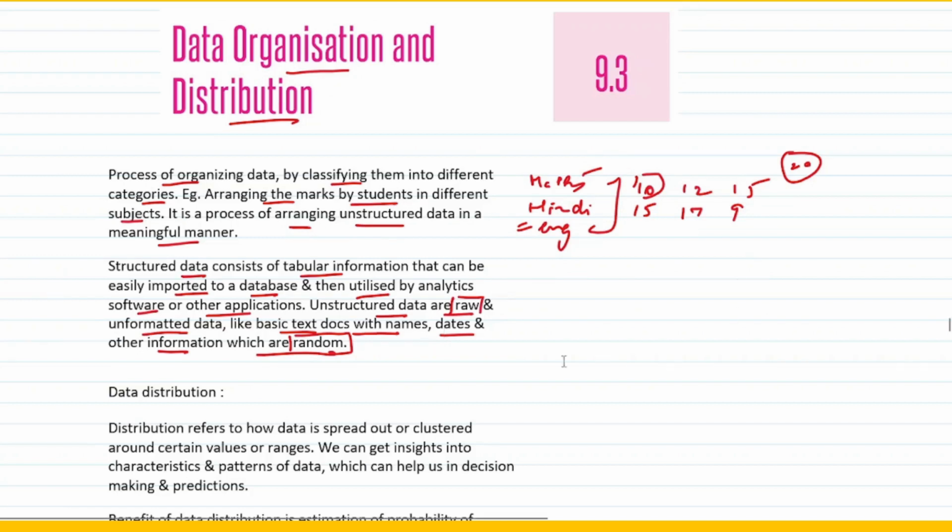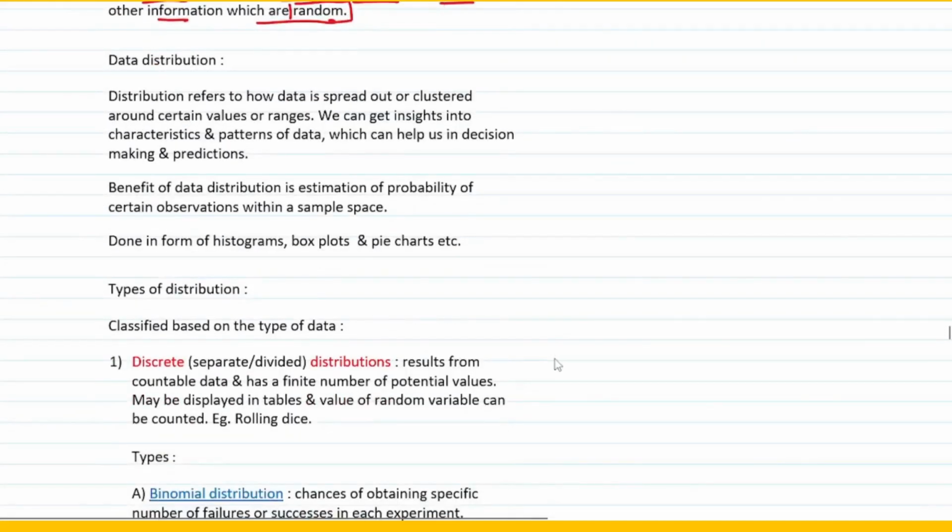Okay, let's move on. The next topic that we are going to discuss is data distribution, right? Distribution simply refers to how data is spread out, or clustered, that means accumulated around certain values or ranges, right? So distribution basically refers to how data is spread out. How does it help? We can get insights into characteristics and patterns of data, which can help us in decision making and making predictions for the business, right?